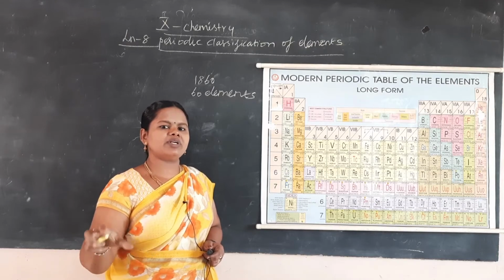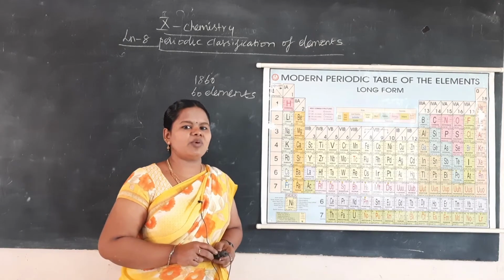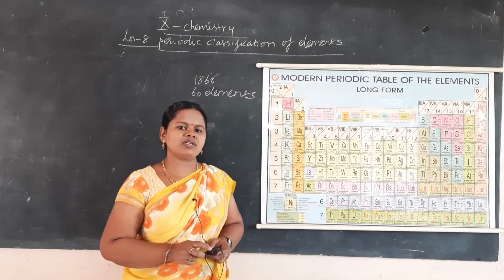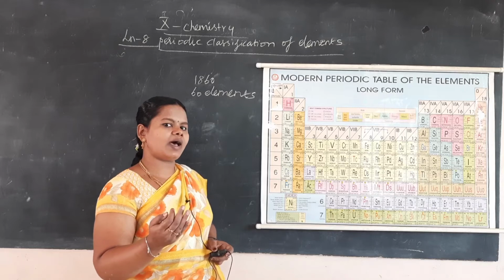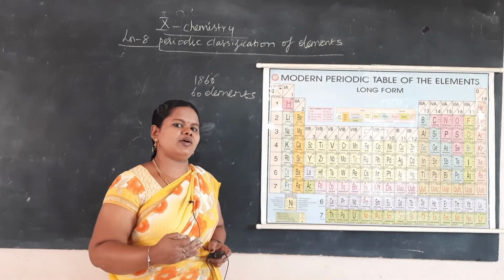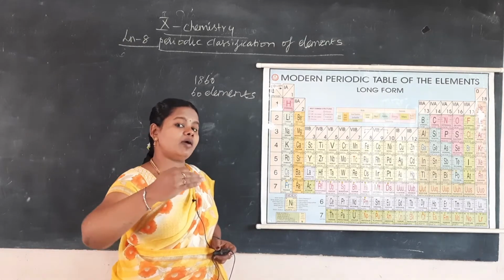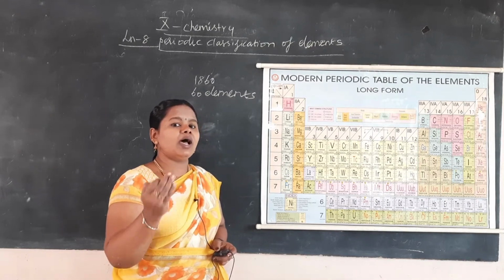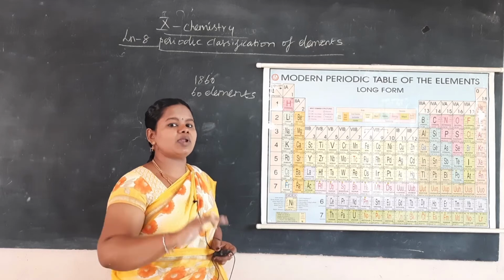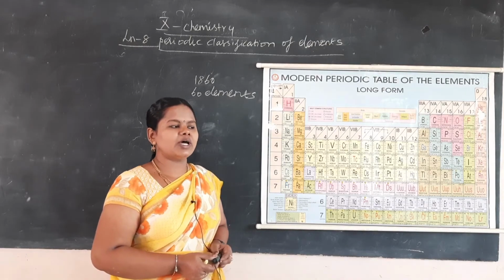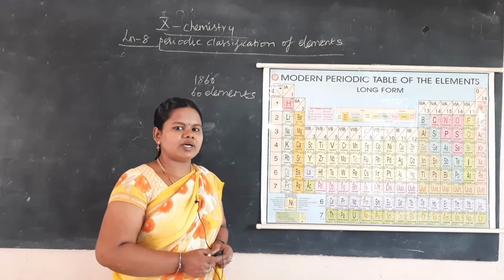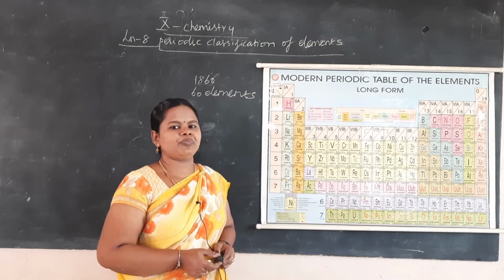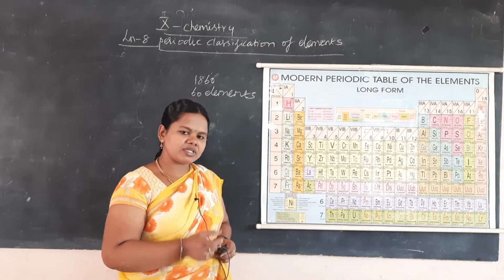He arranged the elements according to the increasing order of atomic mass. When he was arranging according to the increasing order of atomic mass, what happened? Argon had an atomic mass greater than that of potassium, but potassium was placed after argon, so that is not good. We won't accept that, because the properties of argon and potassium are different. Then what happened? It must have some orderliness.